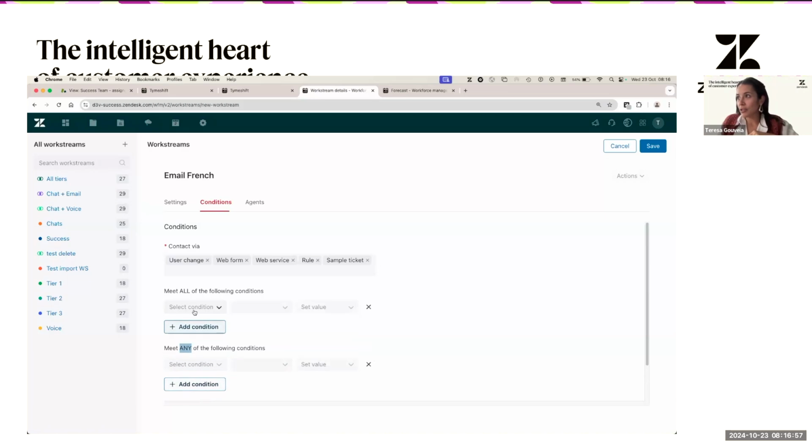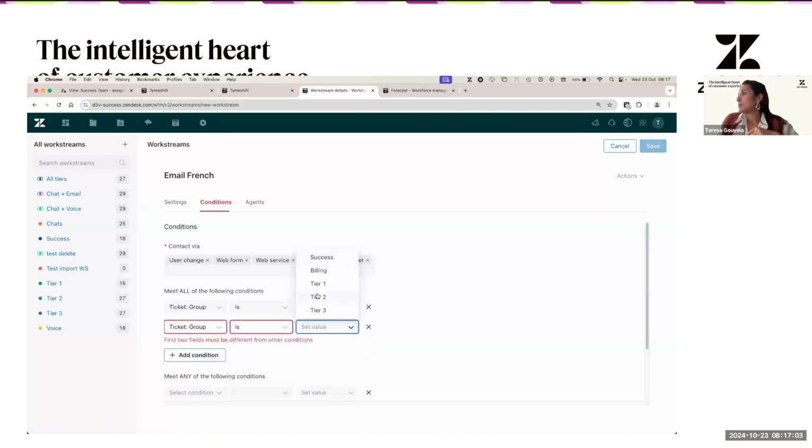Because if you add here ticket group is this, and then add here ticket group is the other one, yeah, there you go. A ticket cannot have 2 ticket groups. It's only going to have 1. So in this case, you will have to transfer these conditions to any, okay? Because you want to capture tickets that are from this ticket group or the other one, okay?